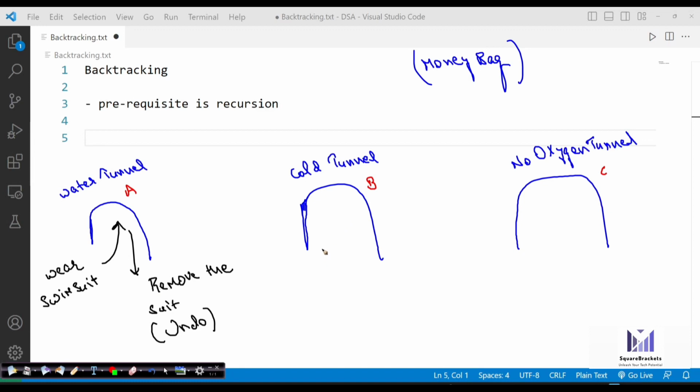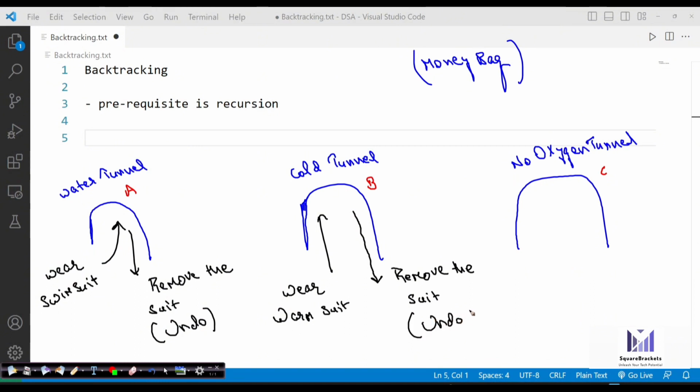Now there is a cold tunnel, and you want to get inside it, so you need to wear some other suit. Let's say this time you're going to wear a warm suit and search inside: is there a money bag or not? If there is a money bag, that is okay. If not, you have to get out of the tunnel and again remove the suit. It means again undo all the operations. You're going to remove the warm suit.